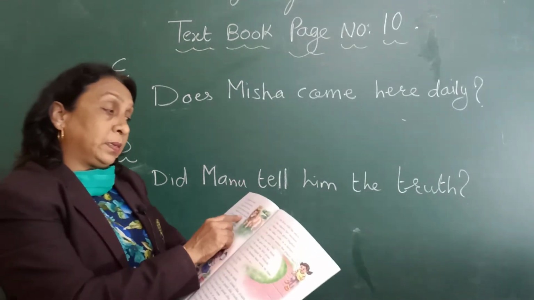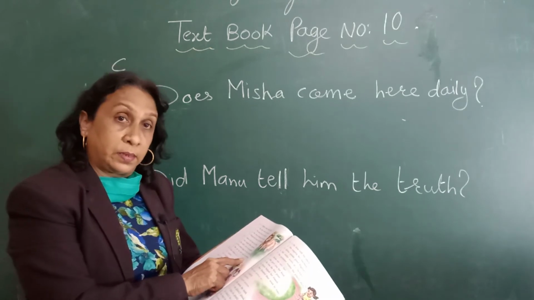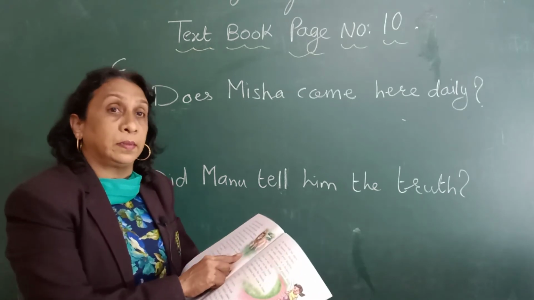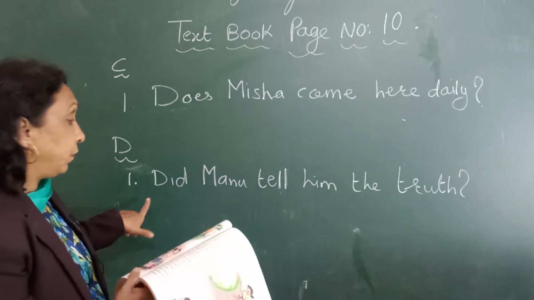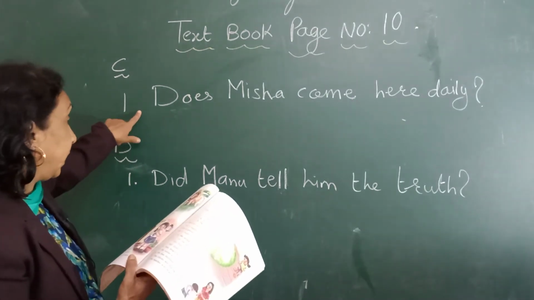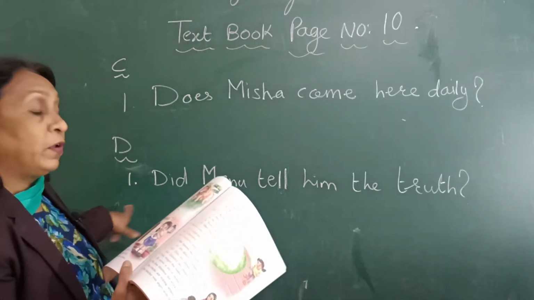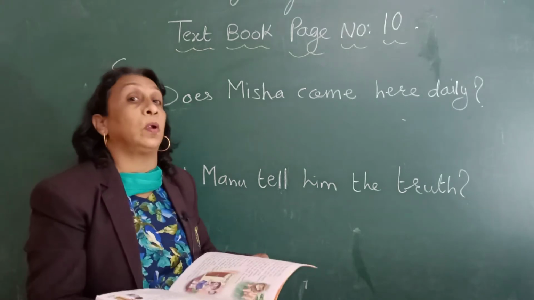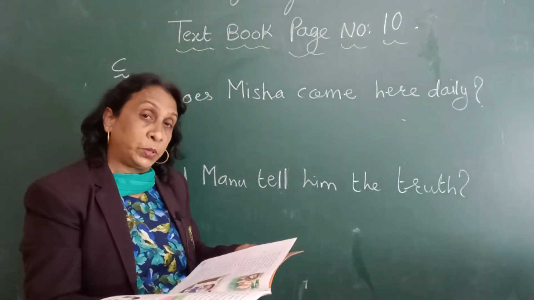So these sentences you have to write. Did you understand this sentence, children? Write these sentences in the notebook. First one is done for you. The first one I have done for you. If you have any difficulty, please get your doubts cleared. Okay? Understood, children?